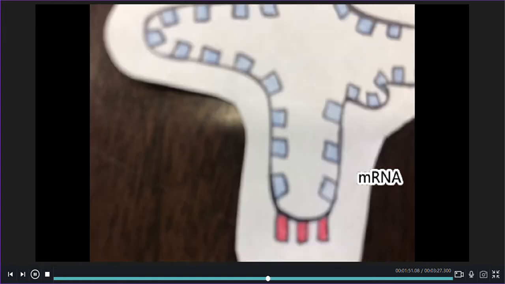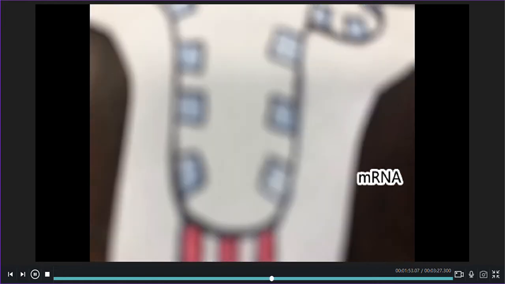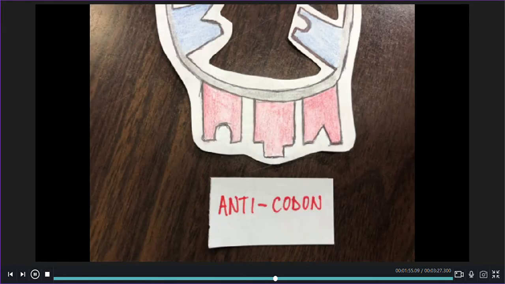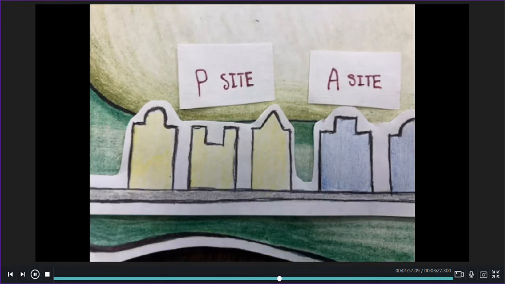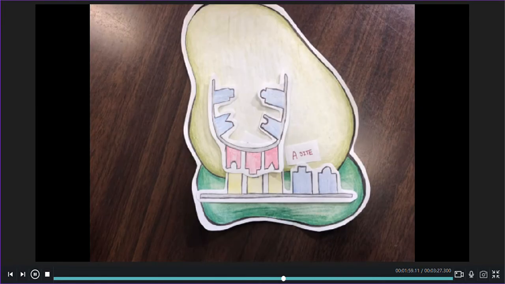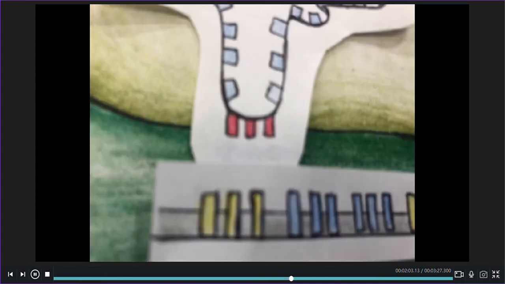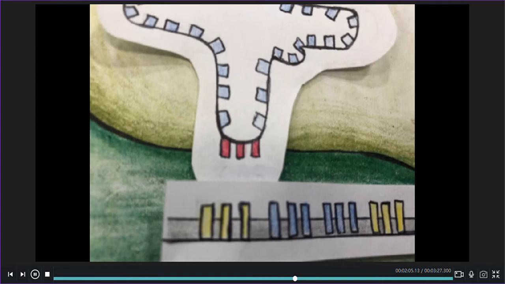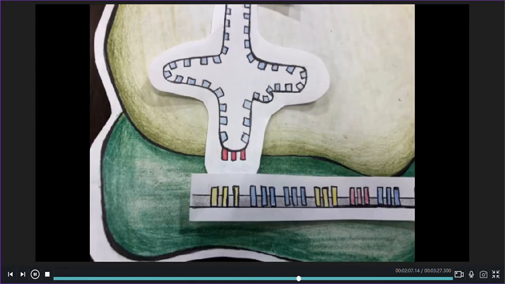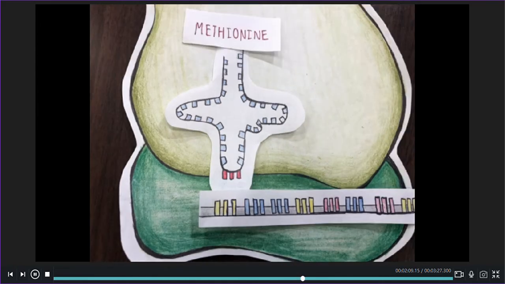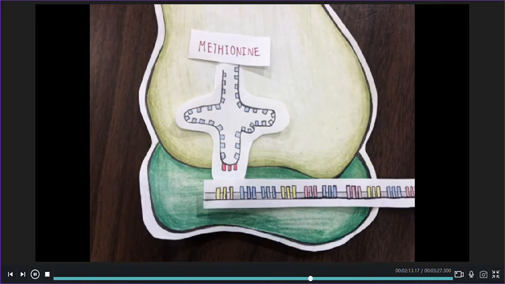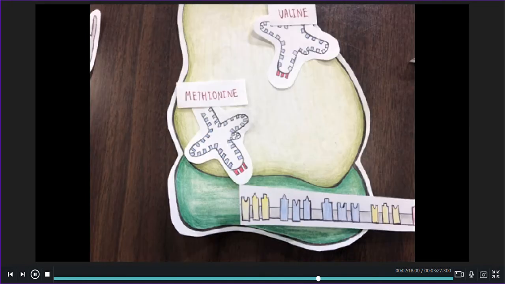The tRNA attaches to the mRNA by aligning its anticodon with complementary nucleotides to the codon of the mRNA. tRNA are incredibly specific to the codon on the mRNA. The tRNA then helps translate the message from the mRNA into an amino acid. The codon, with its 3 nucleotides, tells the ribosome which amino acids to form. For the first section, the first amino acid formed will be methionine, coming from the codon GUA.